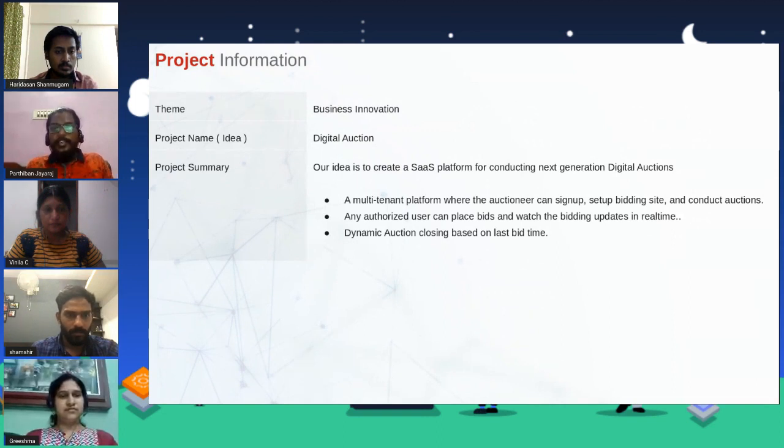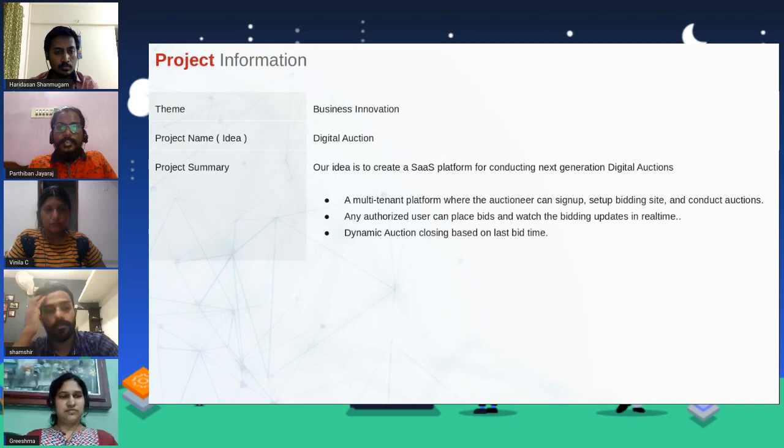Our main idea is to create a SaaS platform for conducting digital auctions. We are building a multi-tenant platform where the auctioneer can sign up, create their own site, and then set up bidding and conduct auctions. Any authorized user can place bids and watch how the bidding is happening on a real-time basis.